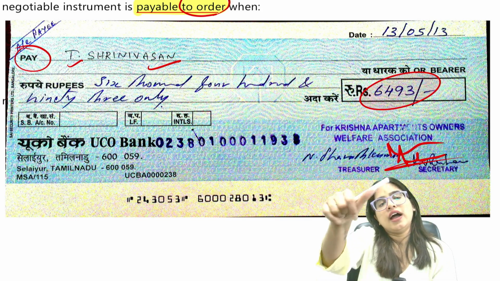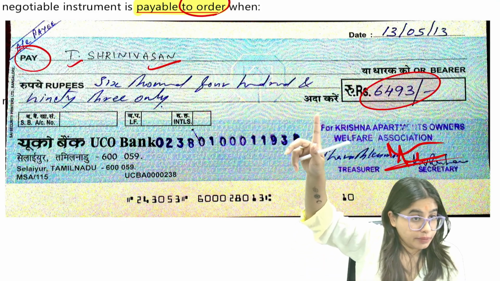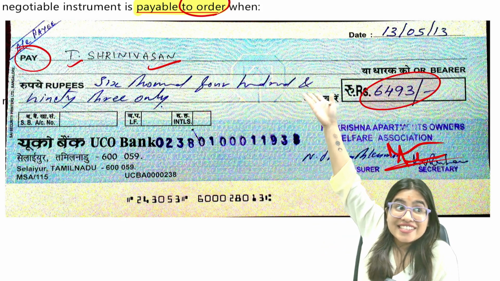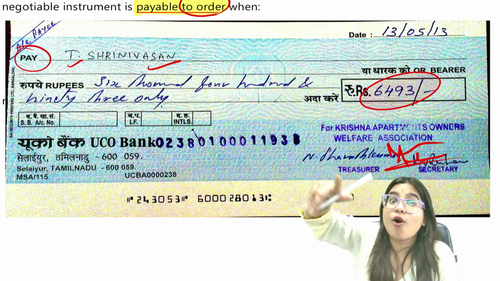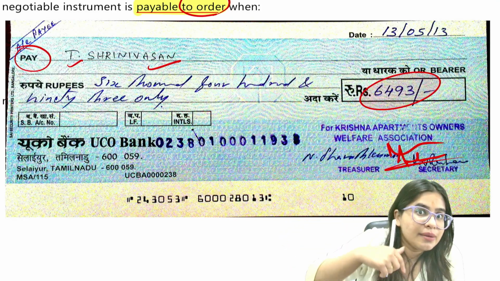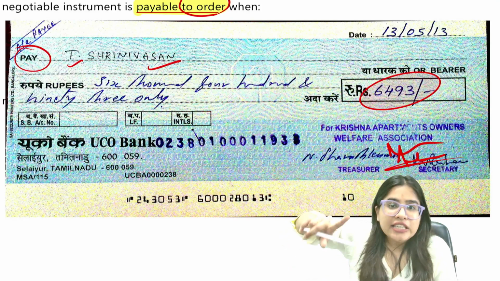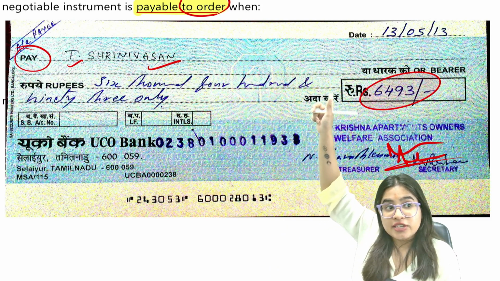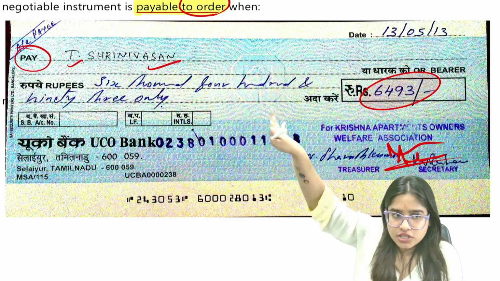Understood? This is an order instrument, because the order's name is mentioned. Is this an order instrument or a bearer instrument? Tell me correctly. Right now it is an order instrument because a specific name is mentioned: pay to Srinivasan.